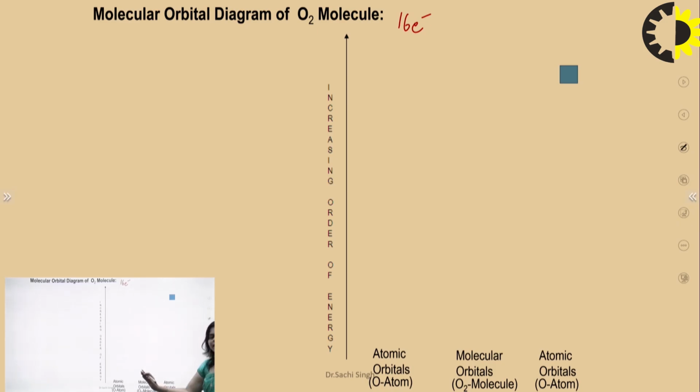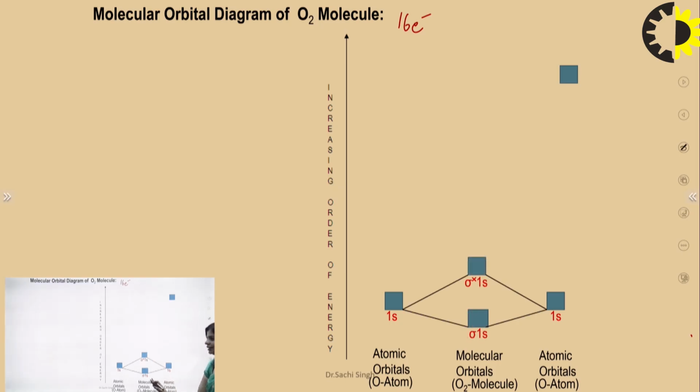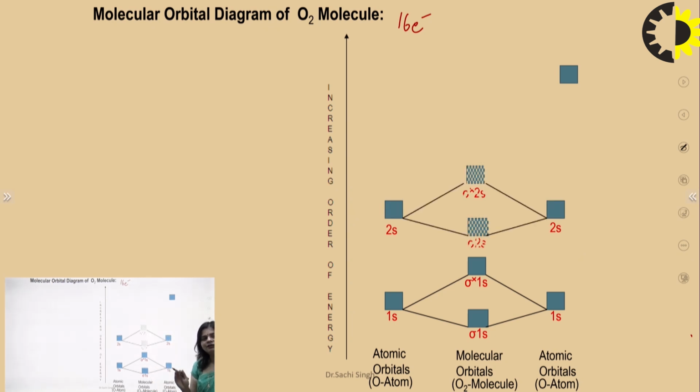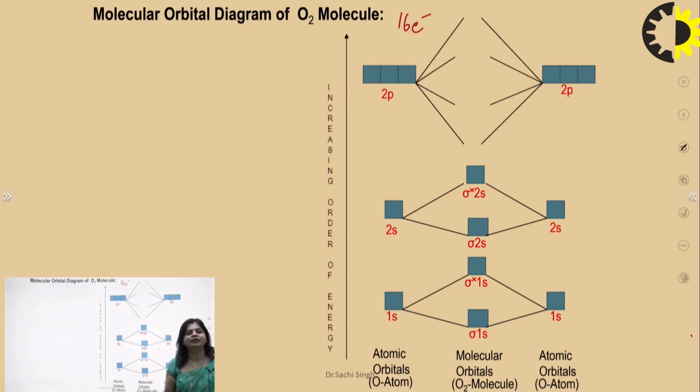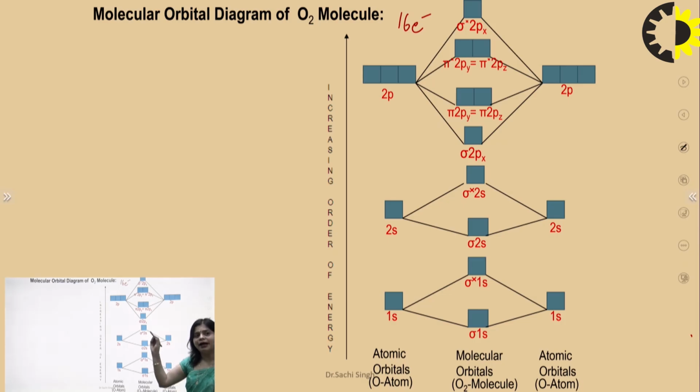So let's see, the atomic orbitals combine: 1s combined, formation of sigma 1s and sigma star 1s, and then 2s combined, there is sigma 2s and sigma star 2s. 2p orbitals combined, there is sigma 2px and pi 2py, pi 2pz, pi star 2py and pi star 2pz and sigma star 2px. The important thing you can remember here is that firstly written is sigma 2px and then pi 2py and pi 2pz. That is very important in case second.